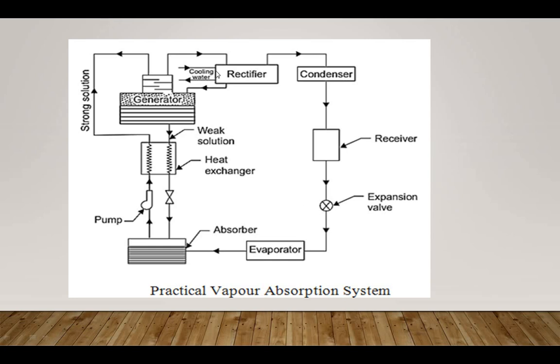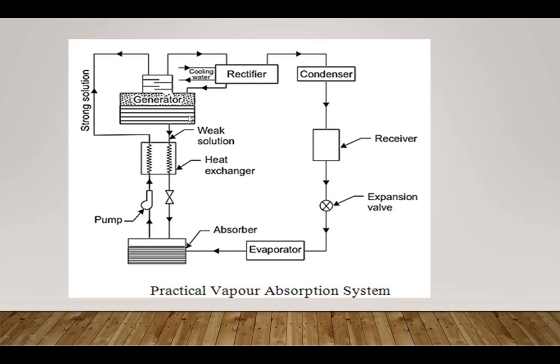That's why the analyzer and rectifier are placed here in the system before the condenser, because the system will become choked if the analyzer and rectifier are not placed here. To avoid choking before the condenser, the analyzer and rectifier are placed here.